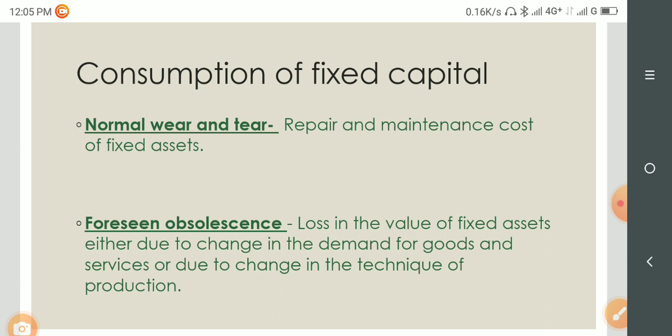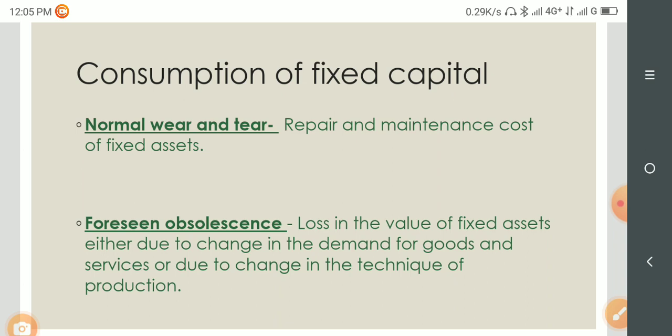However, he has to do some maintenance. Normal wear and tear will be there. We have to bear the maintenance cost. So these maintenance costs are nothing but the consumption of fixed capital. If we use fixed capital, we have to bear that expense.